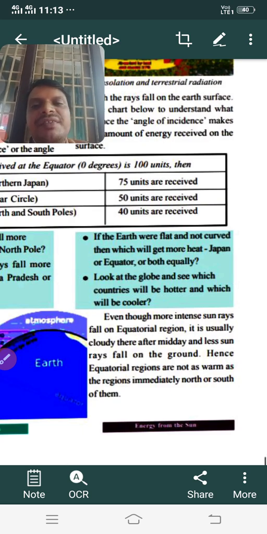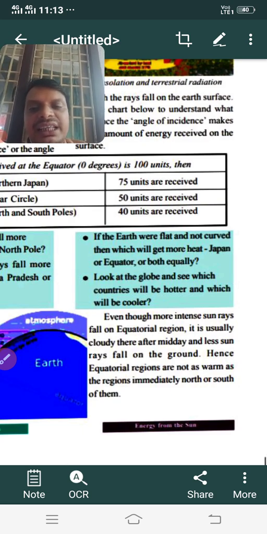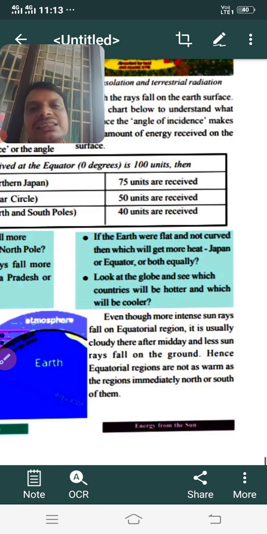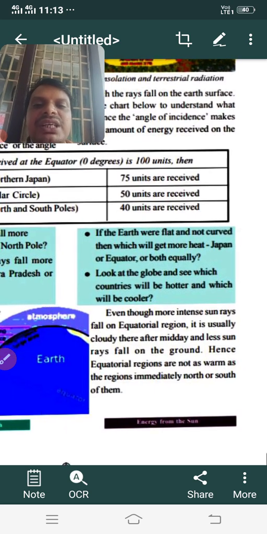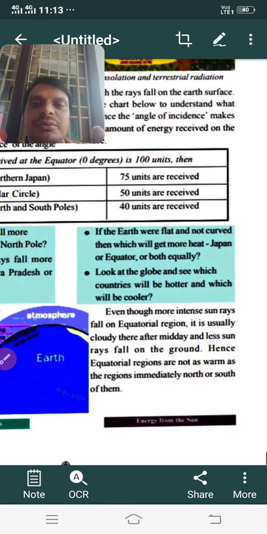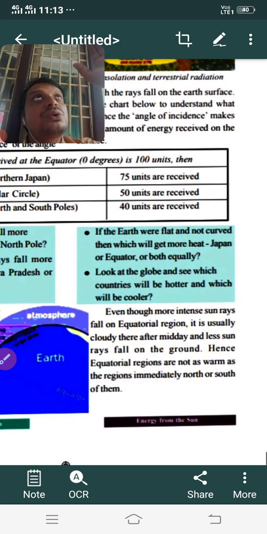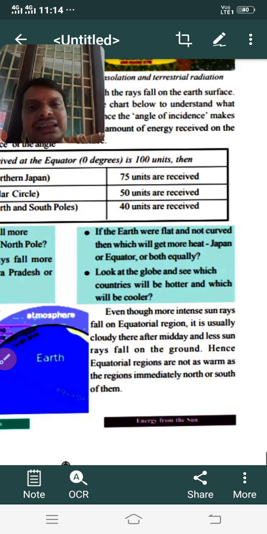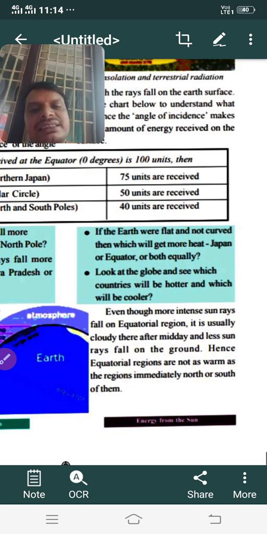Here you have been given a logical question. You have to think that the earth is not in a spherical shape. It's just like a flat surface, like a table landform. Then do you think that only Japan or the equator receives much energy, or both may receive equal energy? You have to think logically: when it is a flat surface area, do we find the rays of the sun fall equally in all places?